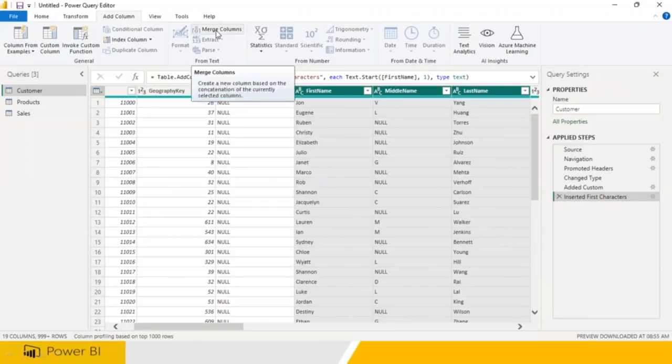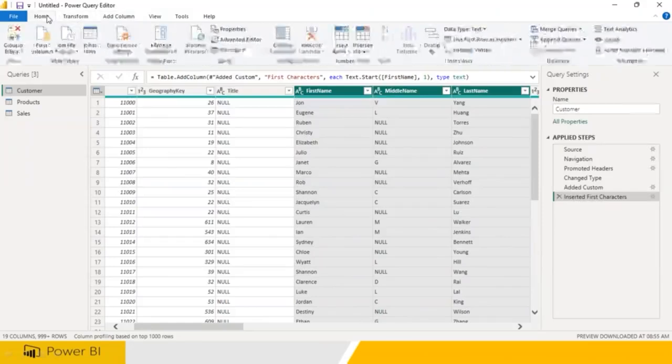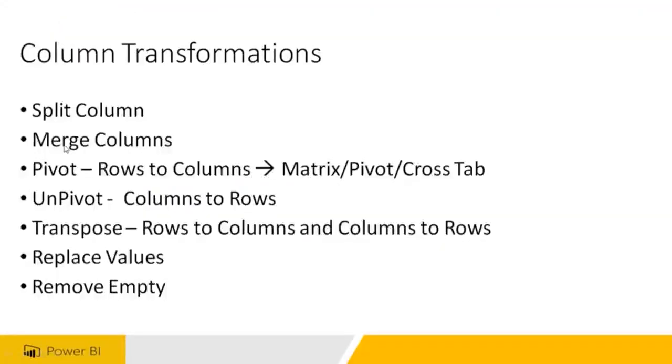Go to Merge Columns. It keeps the old columns and a new column will get created at the end. So all of them can be done. With the help of this, it is not very complicated, very simple: split, merge. Tomorrow we'll perform pivot, unpivot and transpose, and we will also see split columns and everything in tomorrow's class.